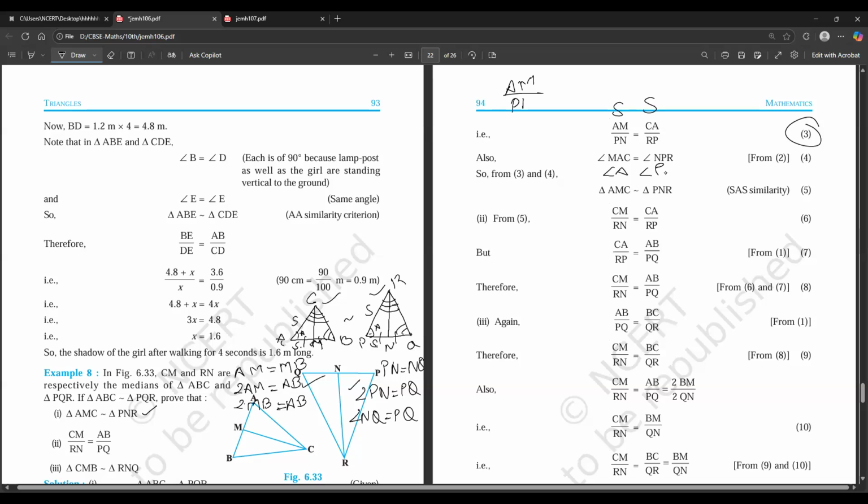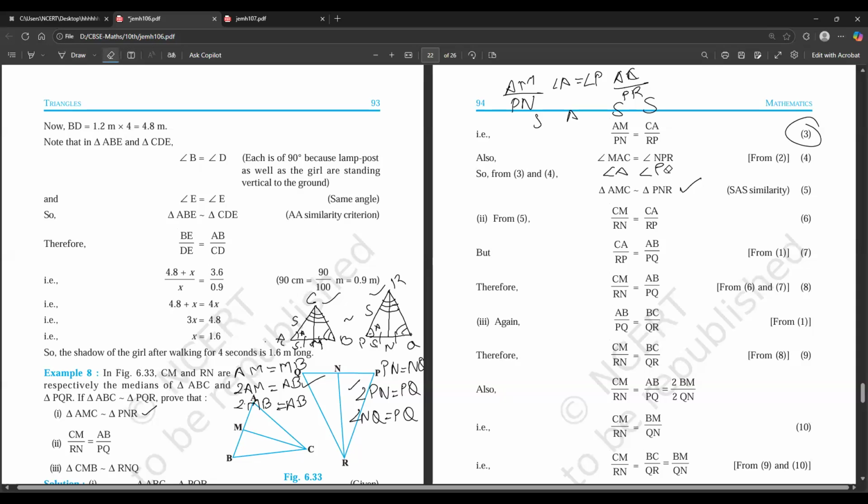AM by PN is our first side, and then we have our angle: angle A is equal to angle P. And then we have another side, CA, AC by PR, right? This is SAS, and by SAS we can say that these two triangles are similar, AMC and PNR, right? Does that make sense? Yes, that is what we did here.